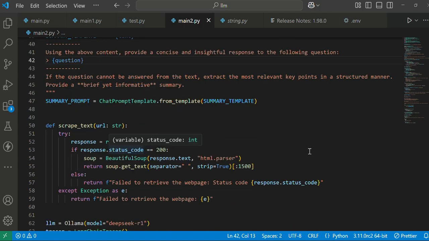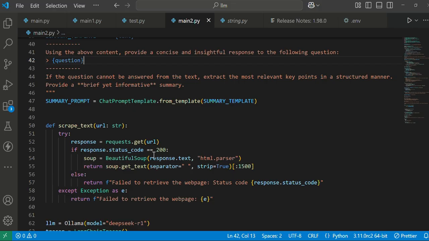And we are creating another function called scrape_text, which is used to get text from any website, any URL. This function takes a URL as an input, and we'll send a request to that particular URL.